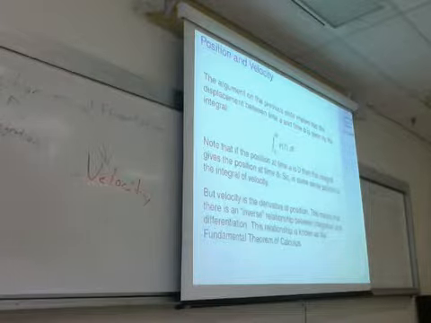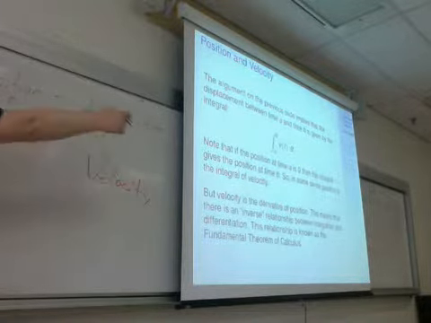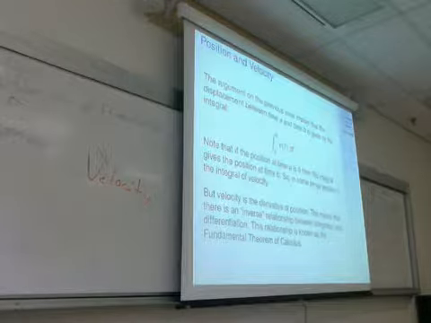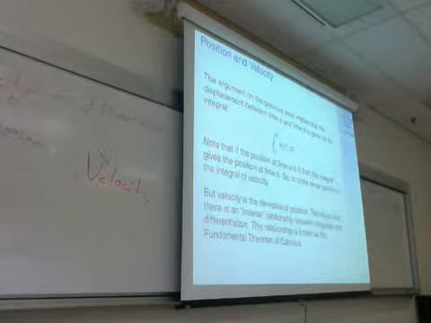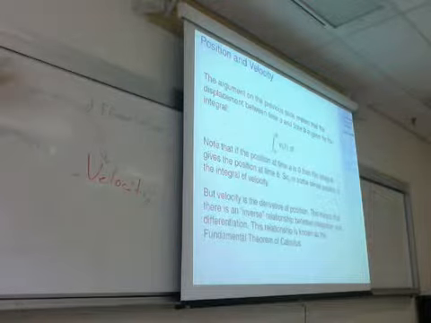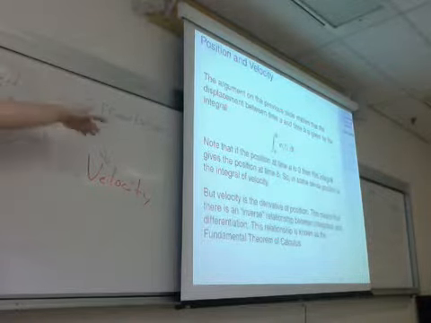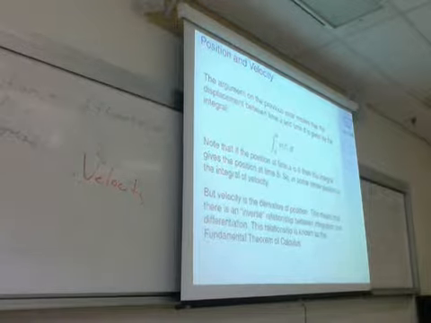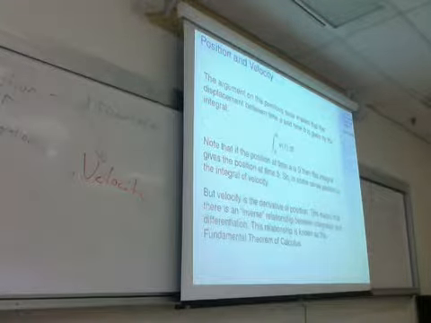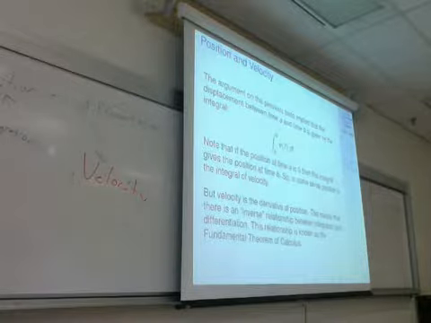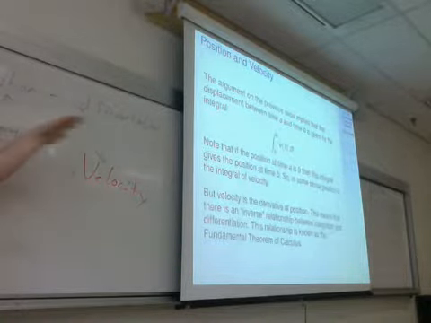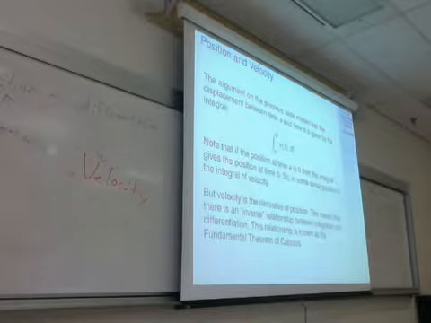So the process of differentiation goes one way, the process of integration goes backwards. So derivatives and integrals are opposites of each other. To go one way, we differentiate, we find a derivative. To go the other way, we integrate, we find an integral. And that's exactly what the fundamental theorem of calculus says. It says that derivatives and integrals are each other's opposite. Differentiation and integration are what are called inverse processes.